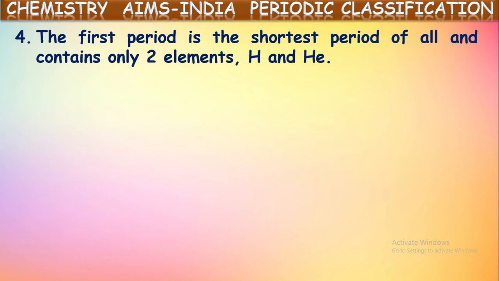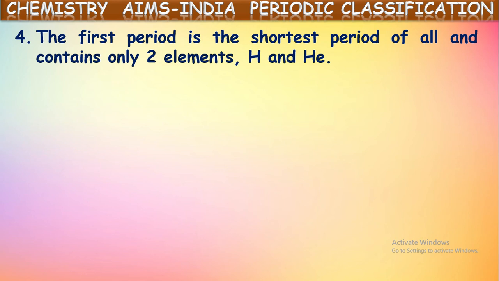The first period is the shortest period of all the periods and contains only two elements in it. They are hydrogen and helium. Out of all the periods, as we told, there are seven periods in the modern periodic table. Out of these all, the first period is the shortest period.